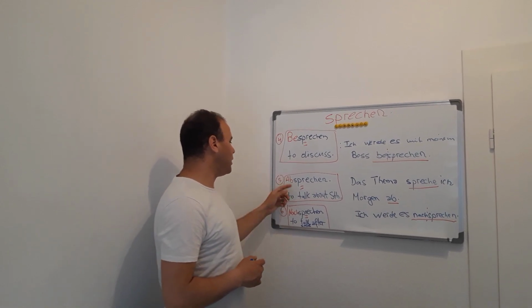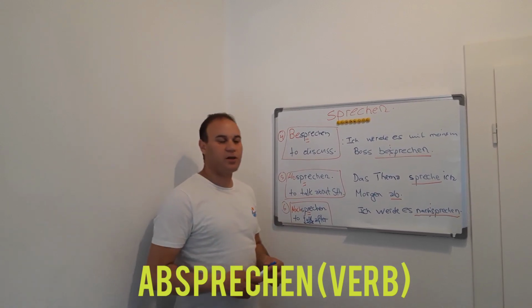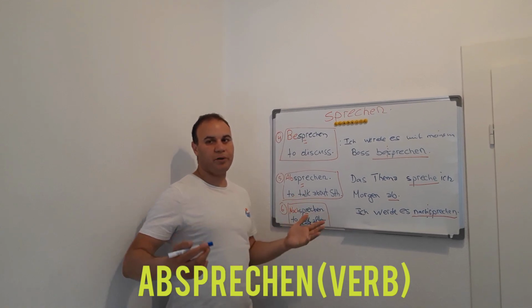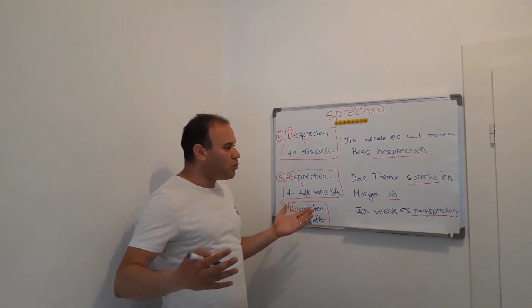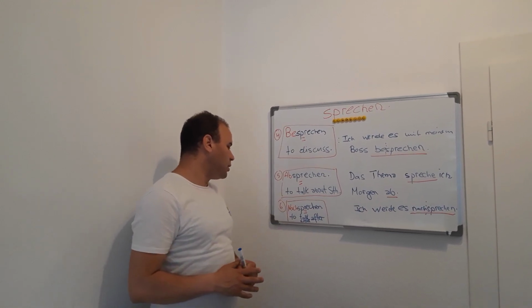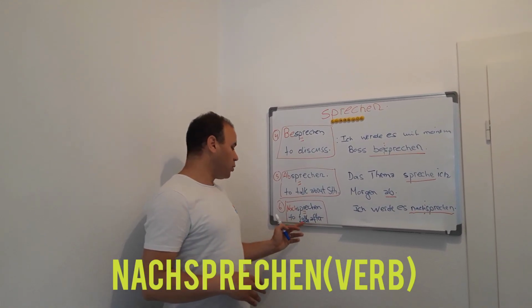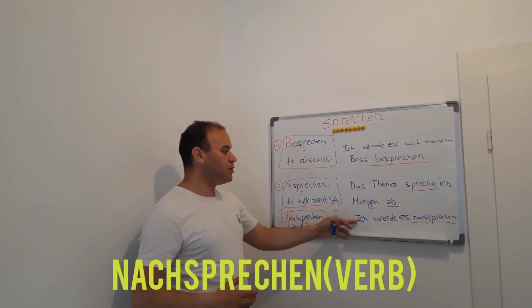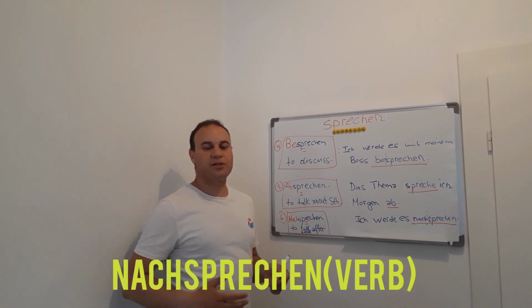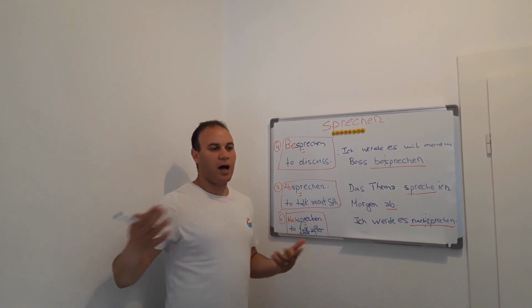And the fifth one is absprechen. Absprechen means to arrange or talk about something. For example: Das Thema spreche ich morgen ab. The topic, I will talk about it tomorrow. And the last one is nachsprechen, which means to speak after. For example: Ich werde es nachsprechen, which means that I will pronounce it after you. If you pronounce a word, I can say: Ich spreche das nach.